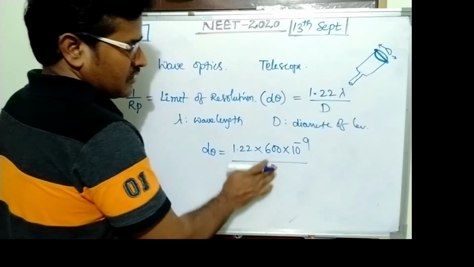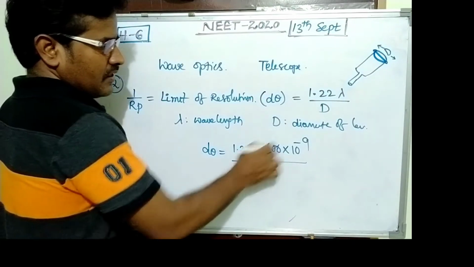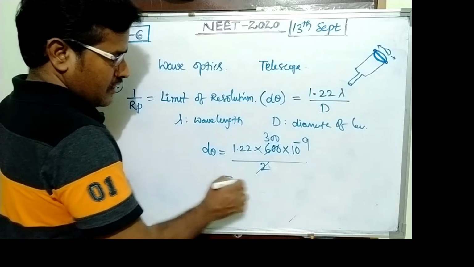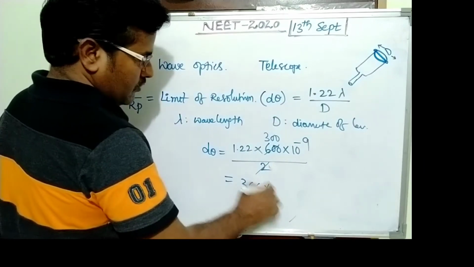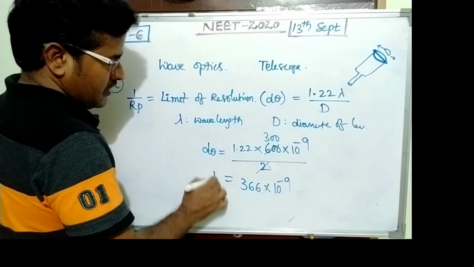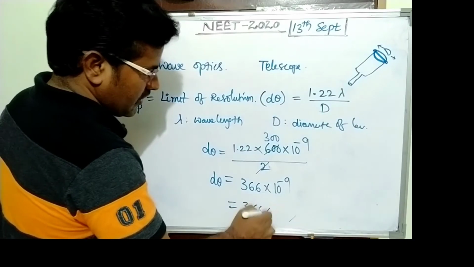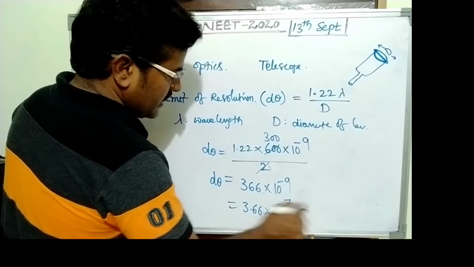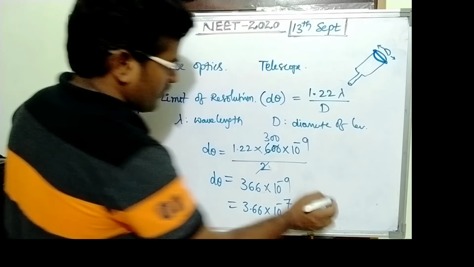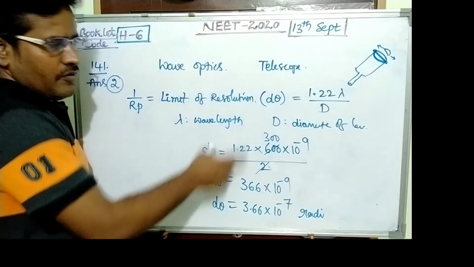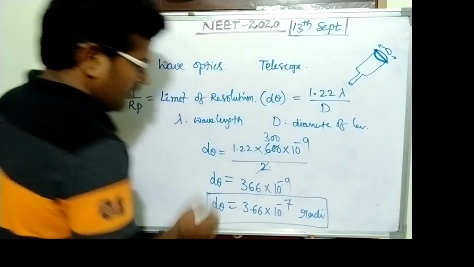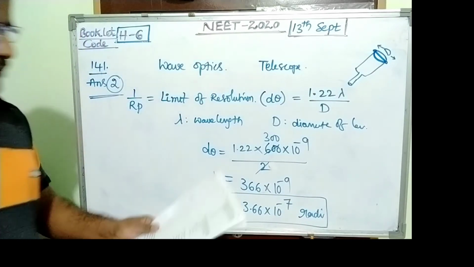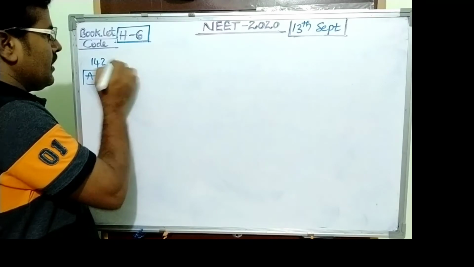Its value becomes 366 into 10 power minus 9, or 3.66 into 10 power minus 7 radian. Radian is its unit. So this is the limit of resolution. Answer becomes 2.